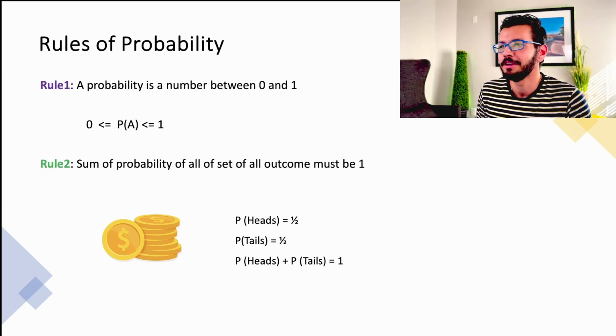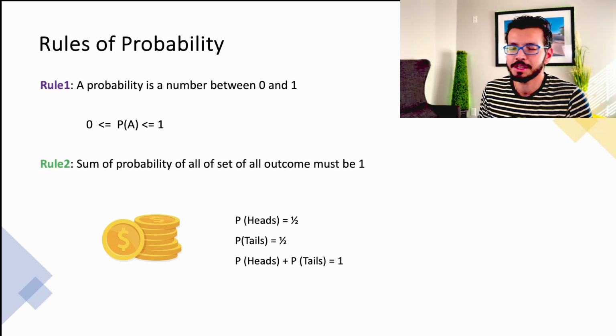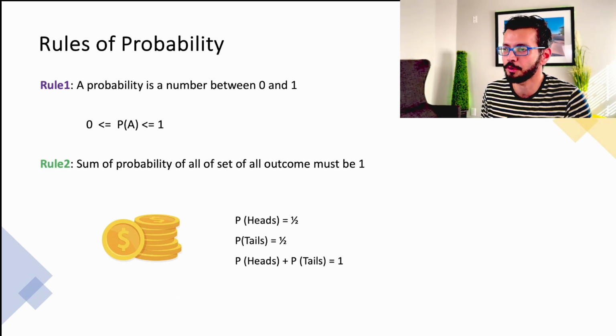Rule number 2, the sum of probability for the set of all the outcomes must be 1. So let's take a look at an example with a coin toss. So in a coin toss, you could either get a heads or a tails. Now probability for getting a heads for a fair coin toss will be 1 upon 2 and probability for getting a tails will be again 1 upon 2. So sum of the probability for all of the events will be sum of probability for heads and probability for tails, which will be 1 upon 2 plus 1 upon 2. So that comes out to be 1.